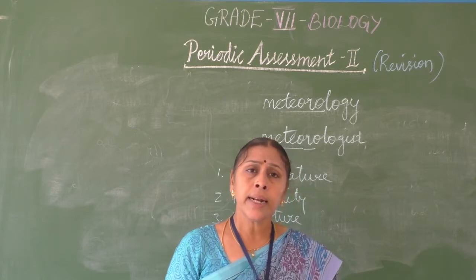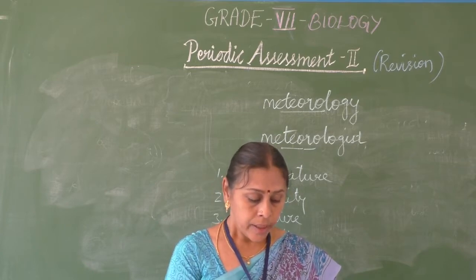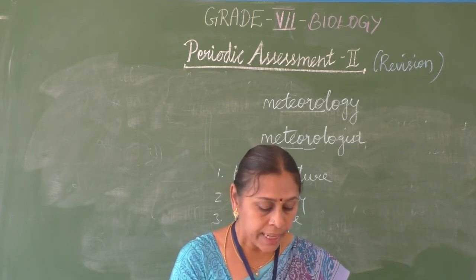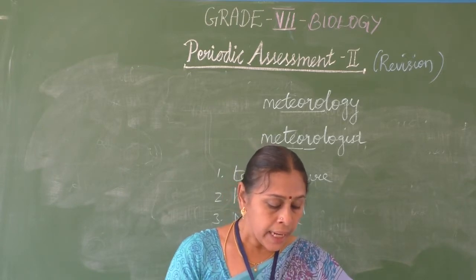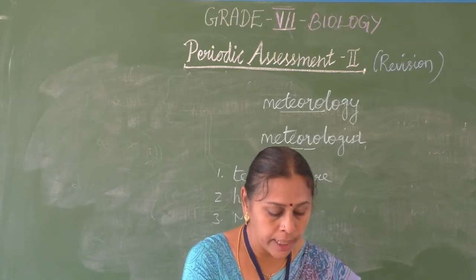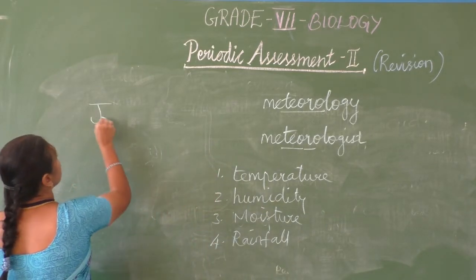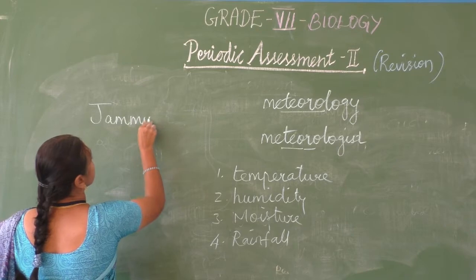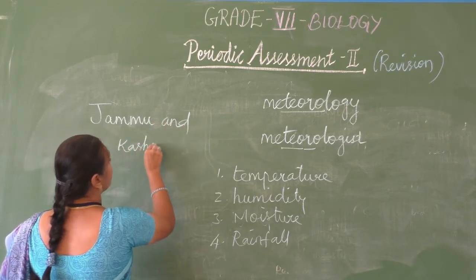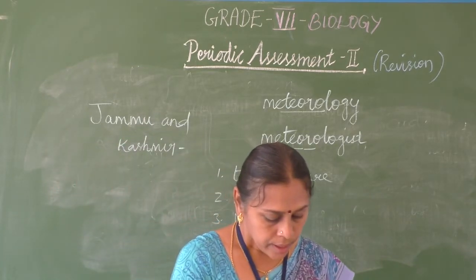And regarding climate taken over a long period, they have given a tabular column in your book, and they have considered that Kerala, Jammu and Kashmir have moderately hot and wet climate. What type of climate does Jammu and Kashmir have?